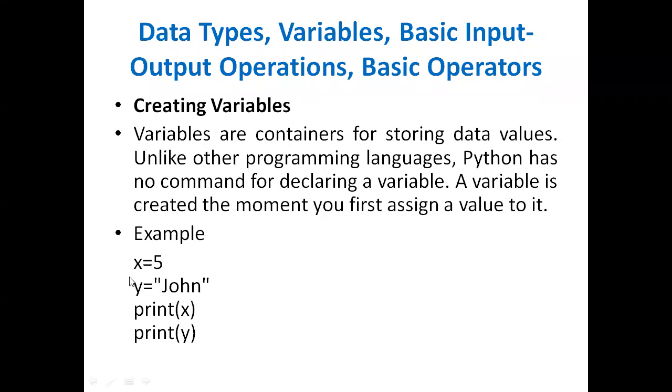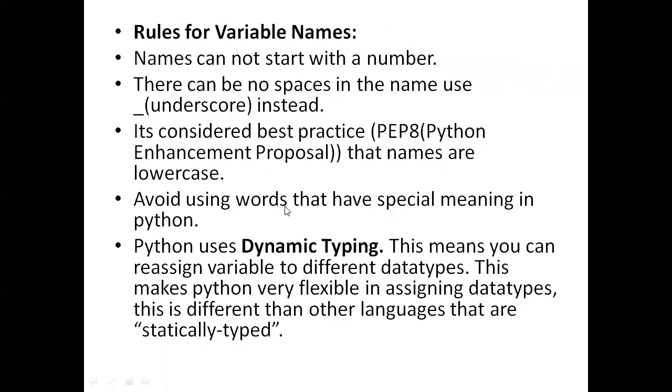So now I defined x equal to 5. In the next statement, it may be x equal to hello. Earlier it had an integer type of variable, now it may have string type of data. So that is the advantage of dynamic typing. Python has that facility.